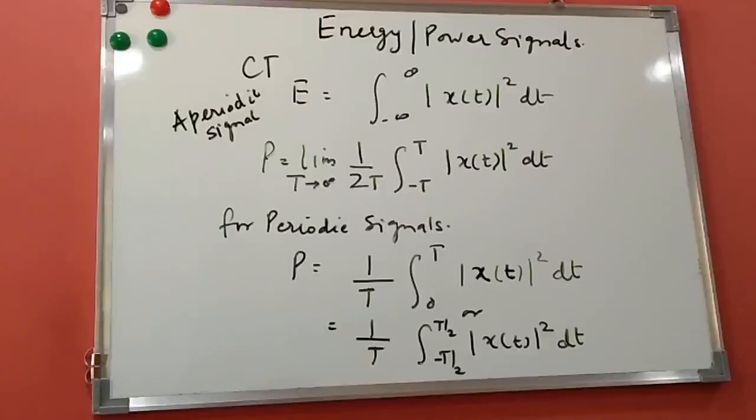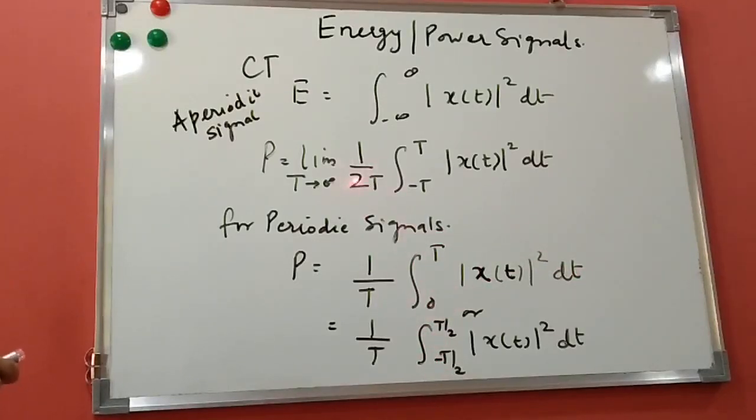For energy and power of continuous time signals, the energy is given as the integral from minus infinity to infinity of mod of x(t) square dt. The average power is 1 by 2T, integral from minus T to T of x(t) square dt, with limit T tends to infinity. This is for aperiodic signals. For periodic signals, the power is 1 by T, integral from 0 to T of x(t) square dt. Here we are considering one period. It can be written as minus T by 2 to T by 2, or any one period we can consider.